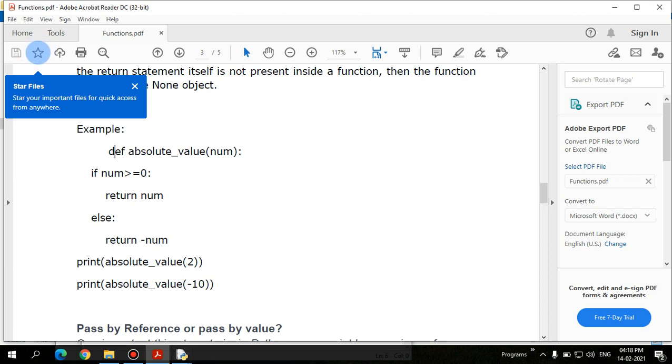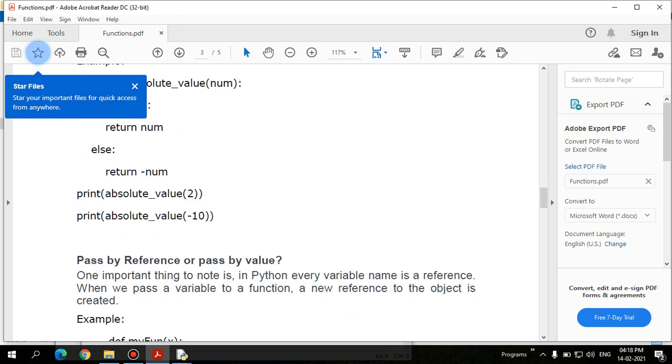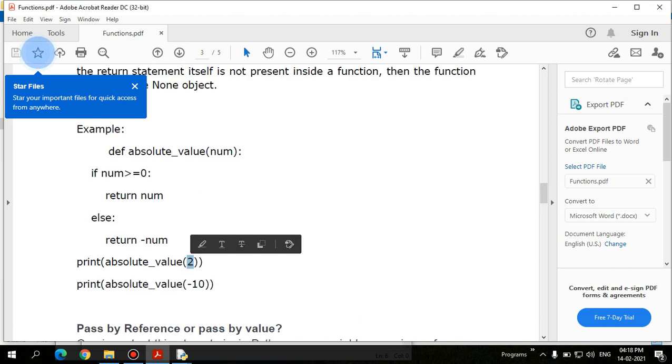And here this function is called, right? Print is the function and it is getting called, and print of absolute of value. Here absolute of value is the function, and 2 is the initial argument that is getting passed. It is an integer value and it is supplied here, and it will check whether the num value is greater than 0 or not, right? Because absolute value, so if it is greater than 0, then we can print the same value as it is. If it is less than 0, you want to multiply the value by -1, so that it becomes absolute, right? So that is what the concept here is.